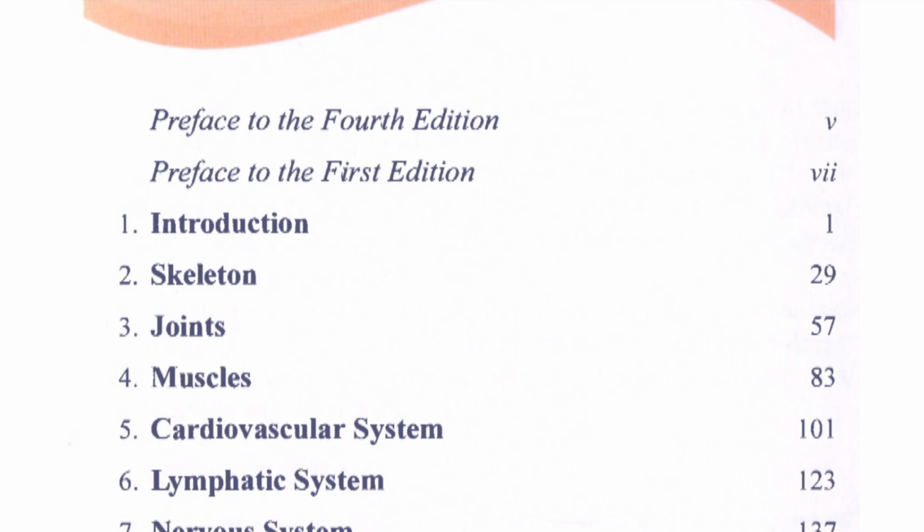After that we'll discuss the different body structures like the skeleton, that is your bones, the framework of your body. Then we talk about the joints: how the bones are attached, the classifications of joints, how many joints there are, types of joints, their functions and movements, which is very important in locomotion.